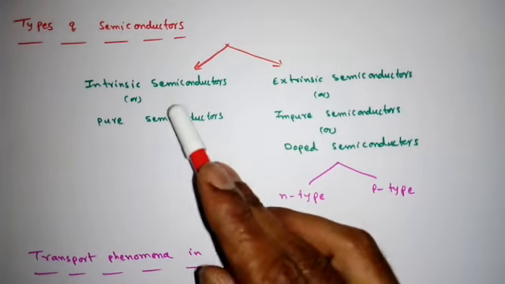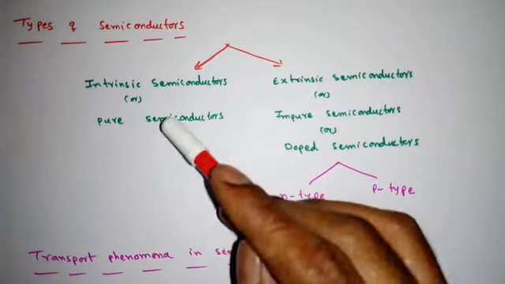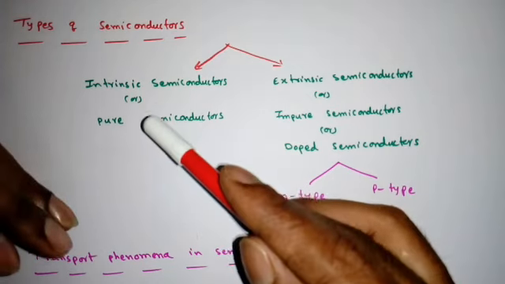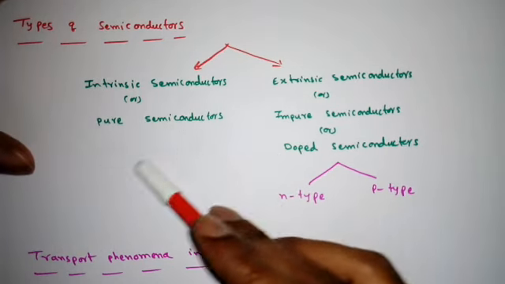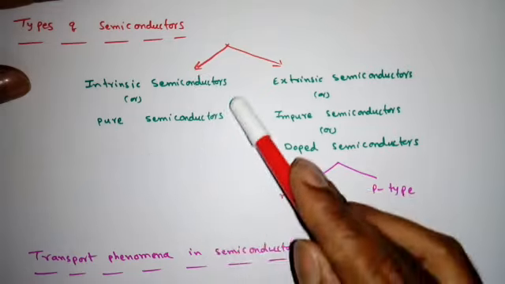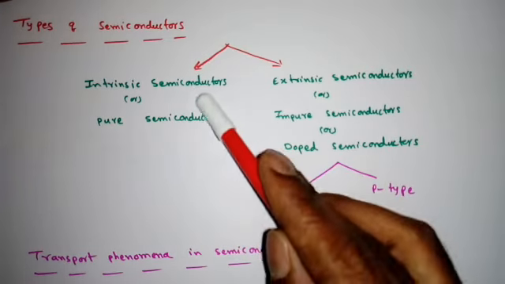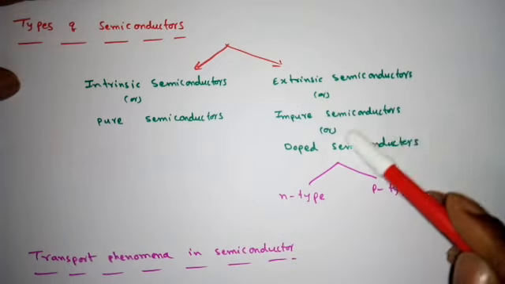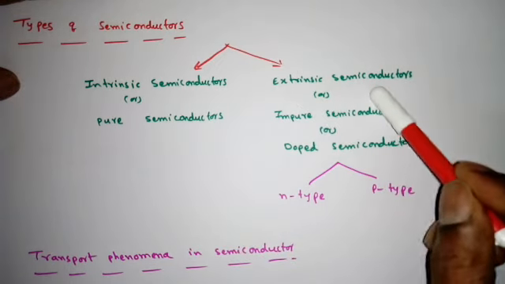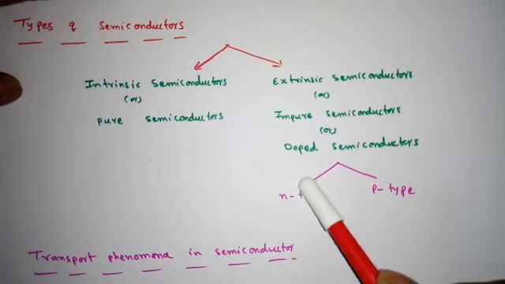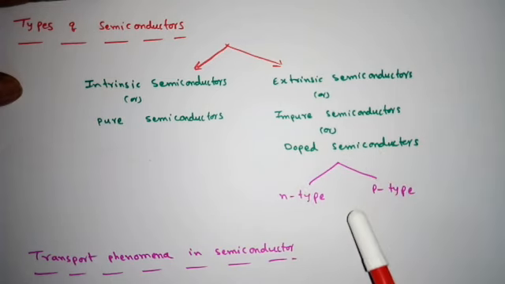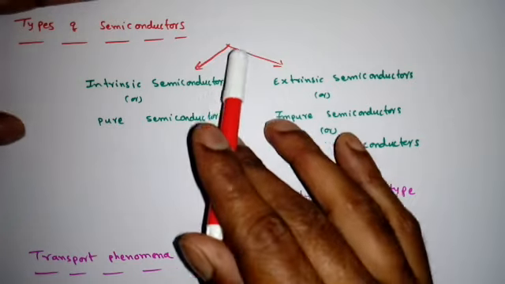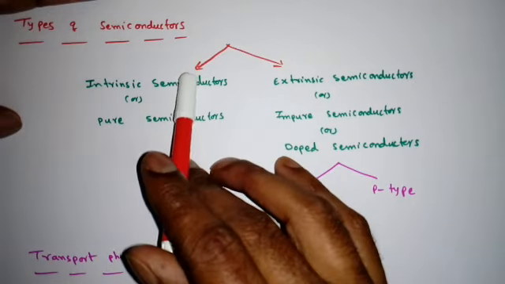When the silicon crystal is made, and if we don't add any impurity atoms, that will be a pure semiconductor. We have to discuss how conductivity is possible in intrinsic semiconductors, then how conductivity is possible in extrinsic semiconductors, and how to make n-type and p-type semiconductors, etc. That we have to discuss. Here I am just classifying these semiconductors.